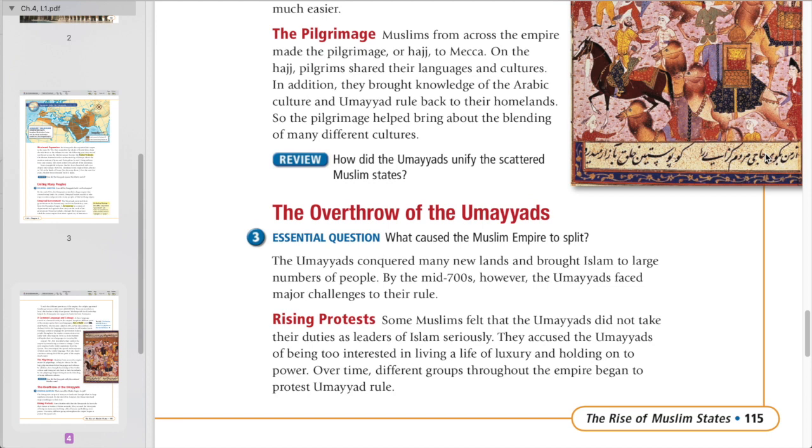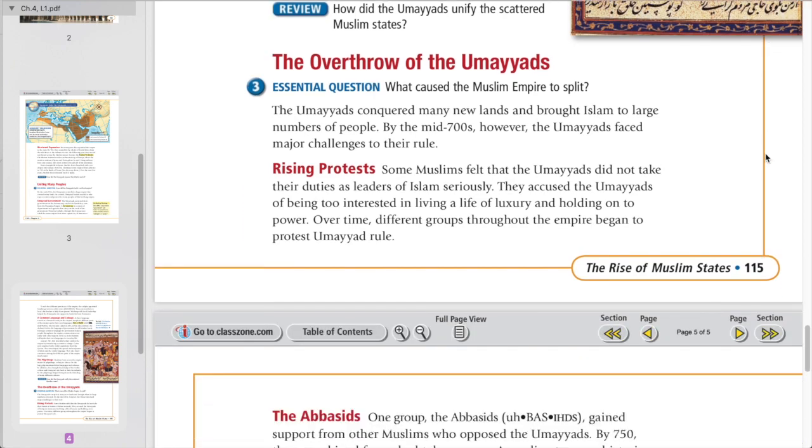Rising protests. Some Muslims felt that the Umayyads did not take their duties as leaders of Islam seriously. They accused the Umayyads of being too interested in living a life of luxury and holding on to power. Over time, different groups throughout the empire began to protest Umayyad rule.